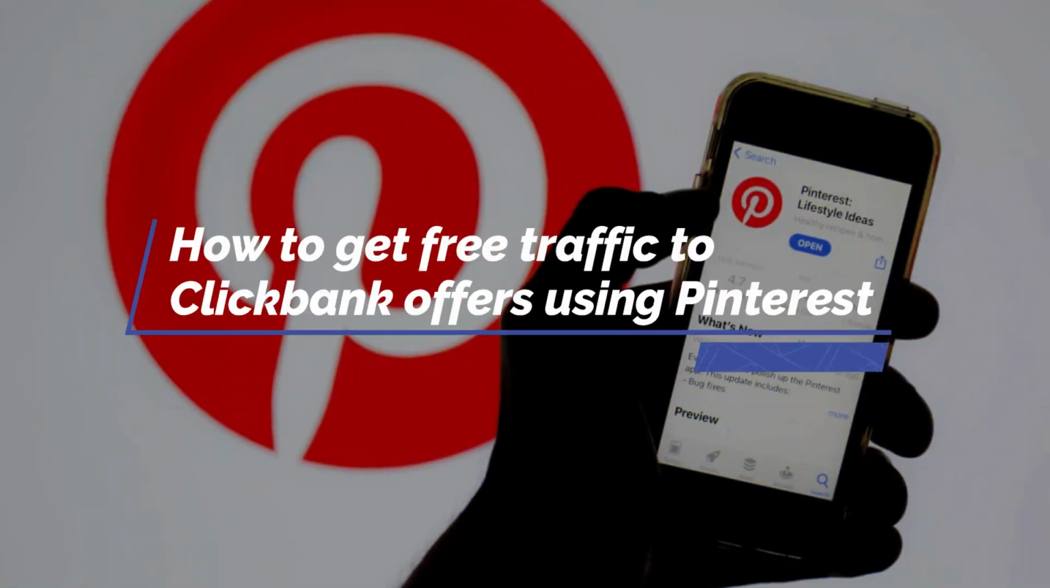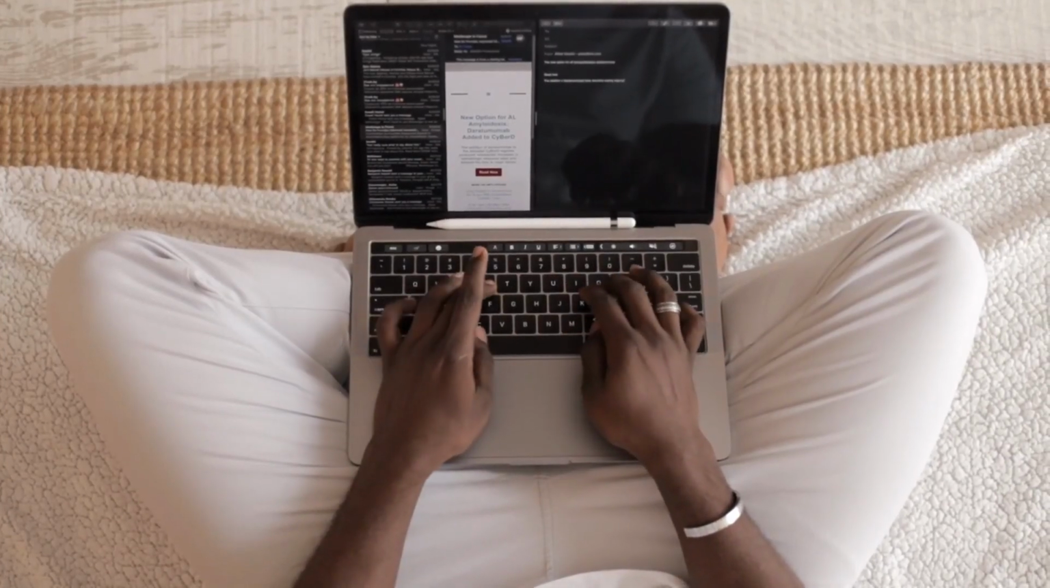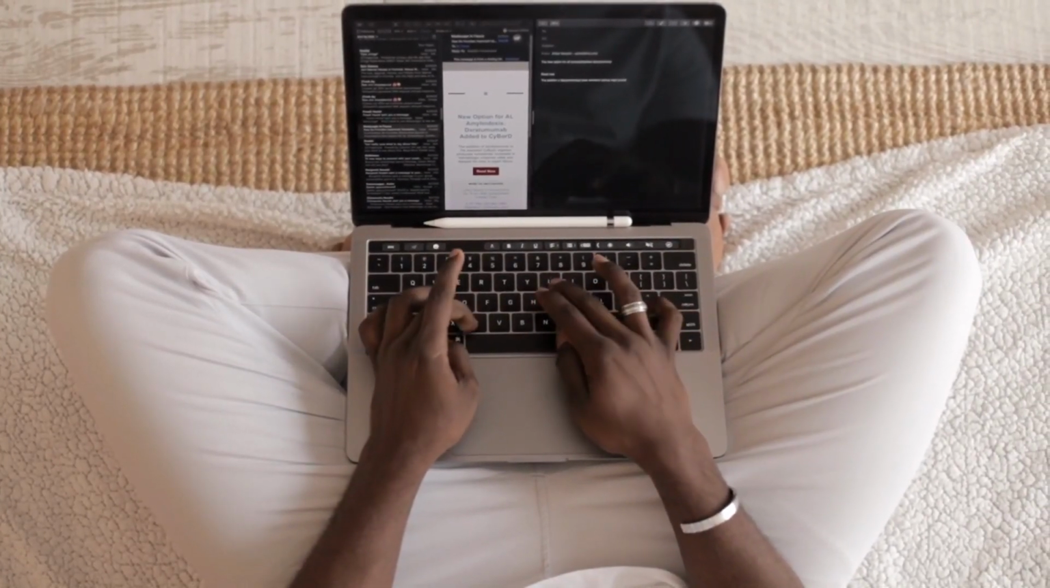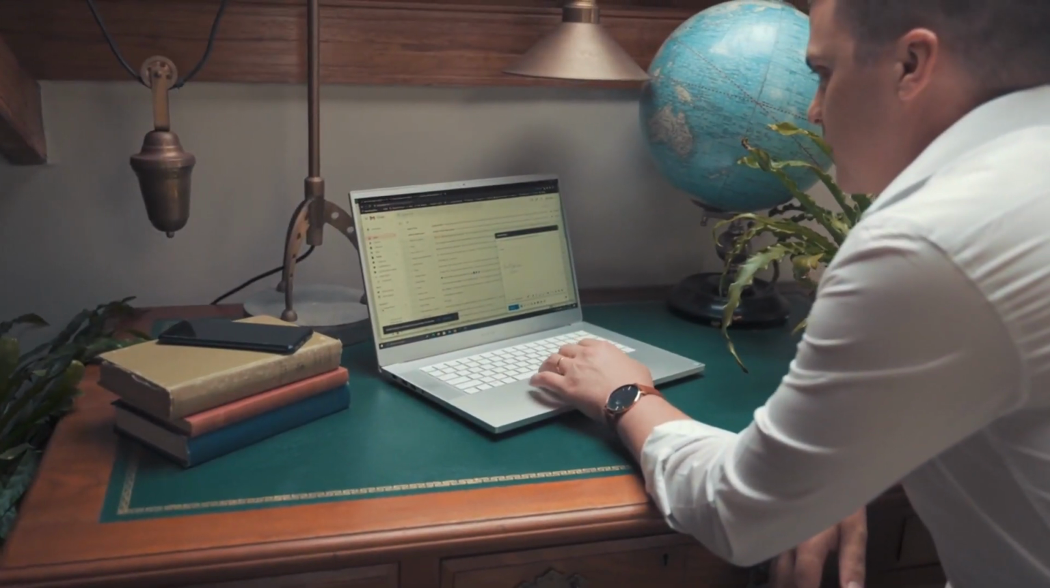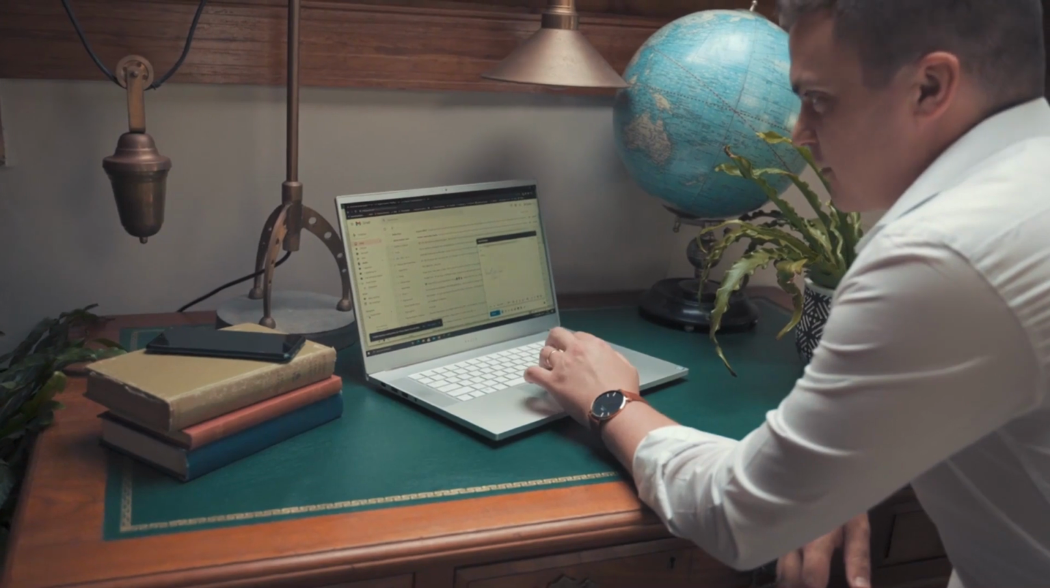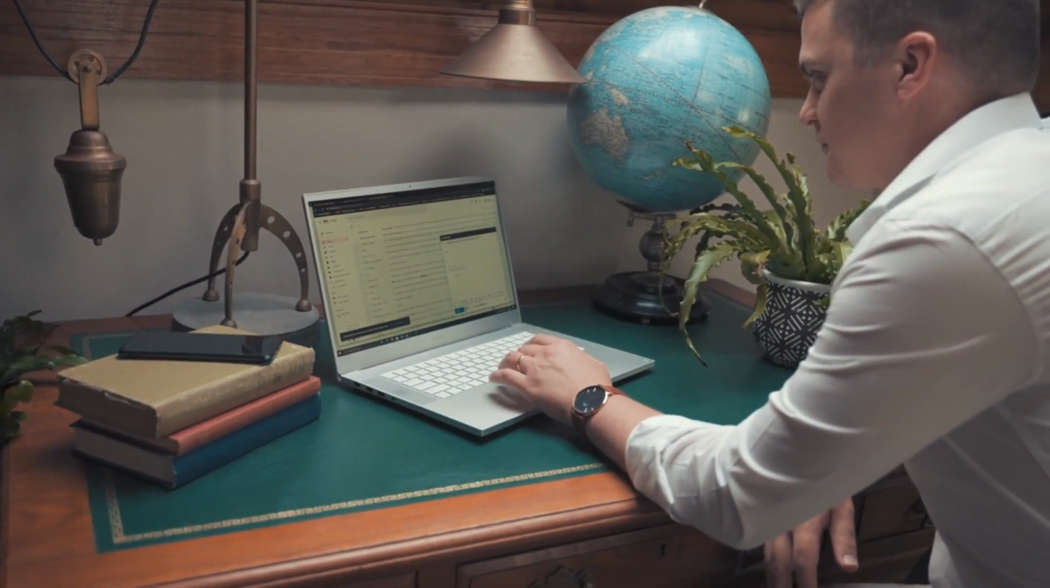How to get free traffic to ClickBank offers using Pinterest. To get results on Pinterest, you need to create boards that are at least somewhat related to the ClickBank products you will be promoting. Create pins that are focused on keywords you want to target and pin those pins to whichever boards are the most relevant.